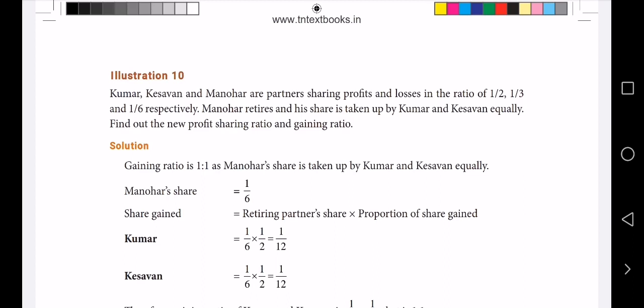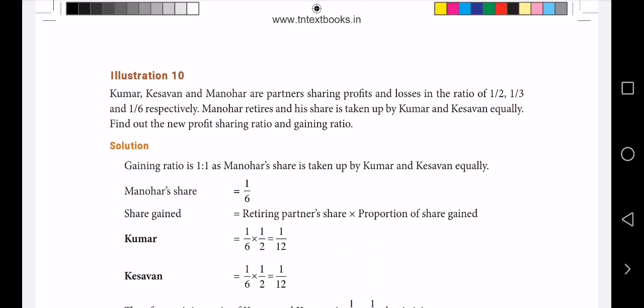Kumar, Kesavan and Manohar are partners sharing profits and losses in the ratio of 1/2, 1/3 and 1/6 respectively. Then Manohar, I mean the third partner, retires and his share, that is 1/6, is taken by the other 2 partners Kumar and Kesavan equally.